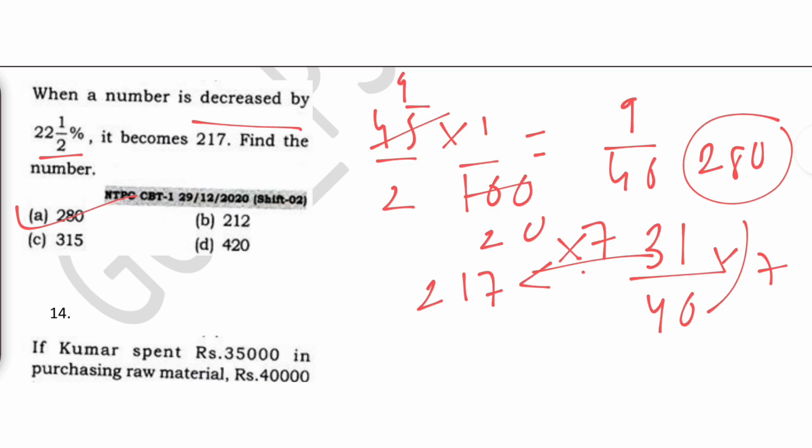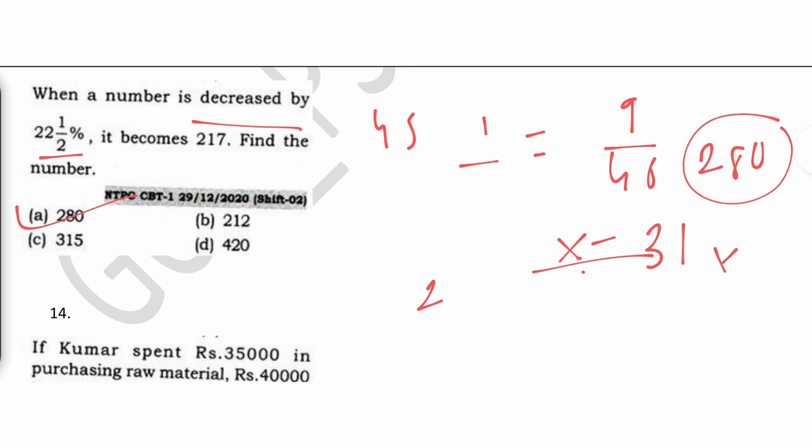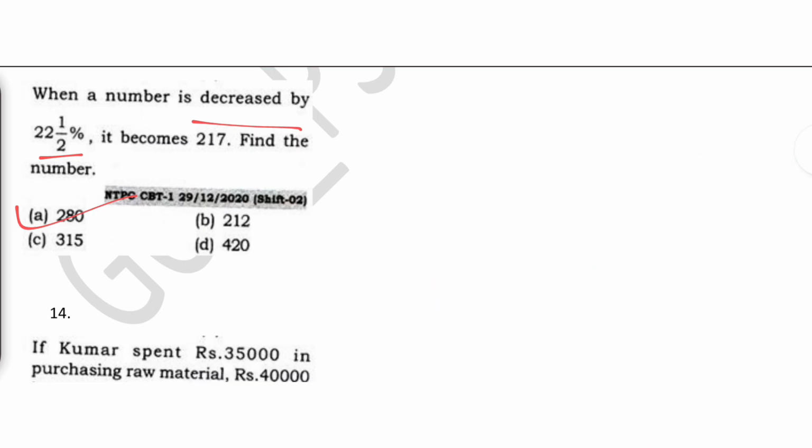If you do it by your standard approach, consider your number as x, then it is decreased by 22.5% and all that, it will become very lengthy. So this is the shortest approach. And also you can do it in this way: x into, it decreases by 22.5%, that means it becomes 31 upon 40 is 217. Even this way could be fine if you know your ratios properly.